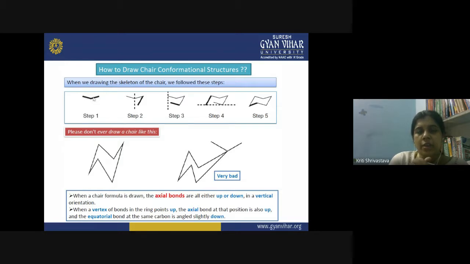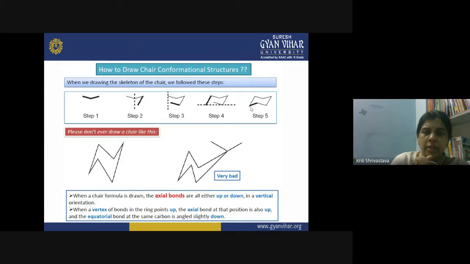You are drawing three carbon atoms and they are towards the viewer, right? Then in step 2, you have to put a mirror, a plane of symmetry, and then you have to draw another carbon atom. Then in step 3, you are drawing another part, and you have to keep in mind that only two carbon atoms are towards the viewer, right? Only two carbon atoms. That is why they are shown with this wedge-like structure, and the others are in the plane.